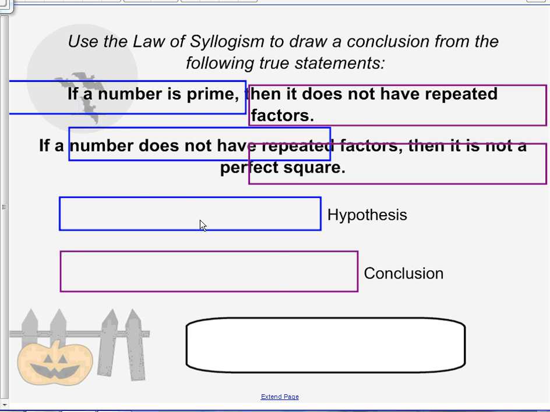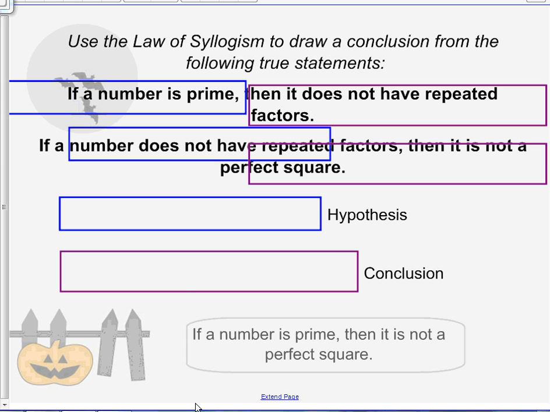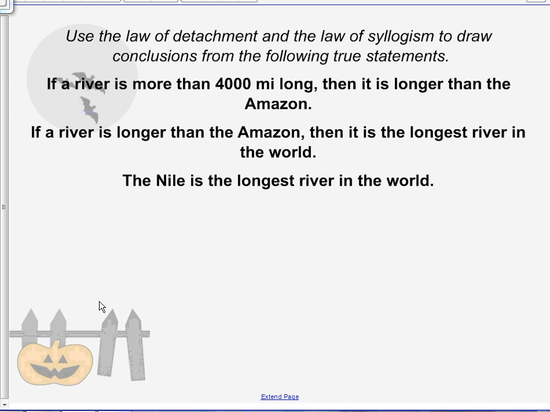So if you take these two statements and you combine them together, you can create a statement that says if a number is prime, then it is not a perfect square. So you're kind of taking out the middleman here, the if, then it does not have a repeated factor. We'll do one more example.